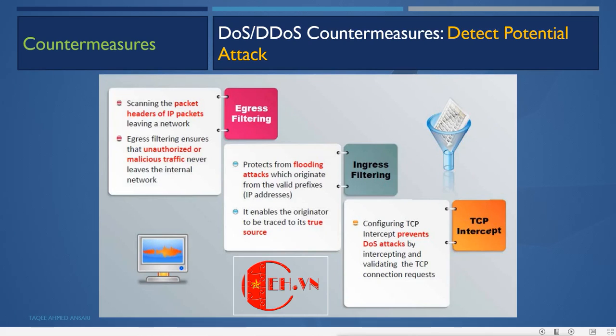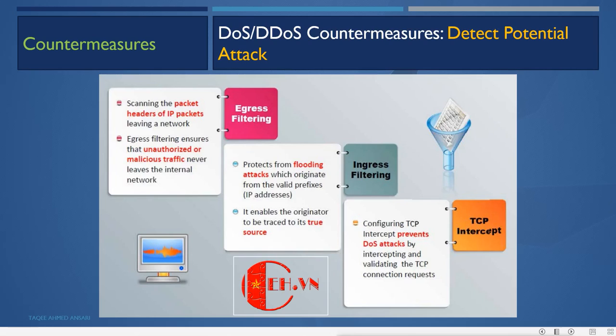Then detect potential attack by using egress filtering and ingress filtering. Egress filtering means scanning the packet headers of the packets leaving a network. So we have to configure our firewall or IDS to filter the packets which are going out of our system. Egress filtering ensures that unauthorized or malicious traffic never leaves the internal network. That means nobody will use our network to attack somebody else.